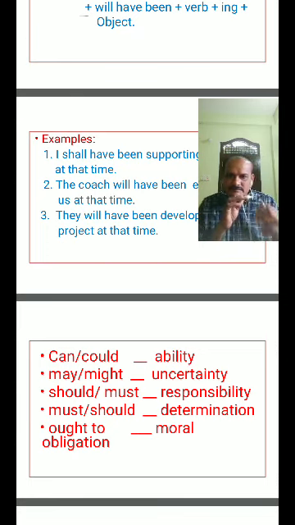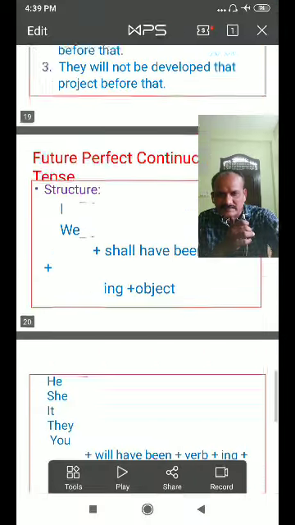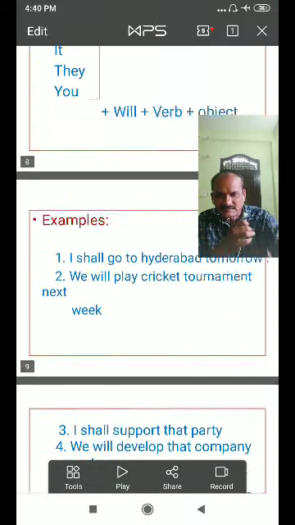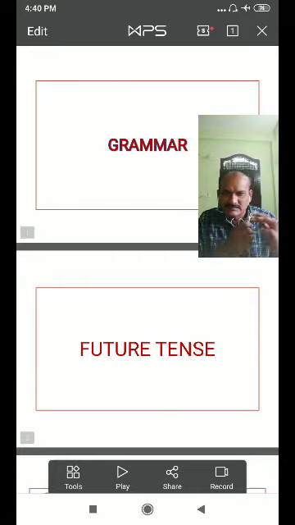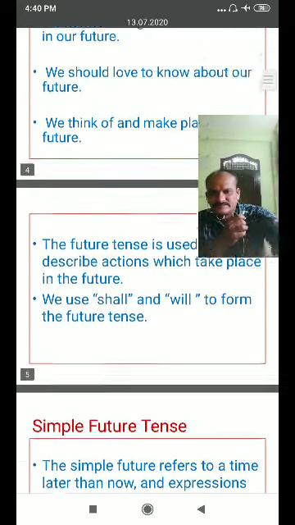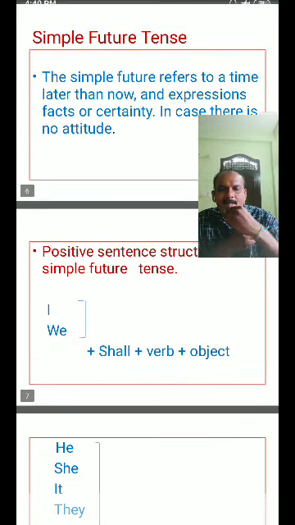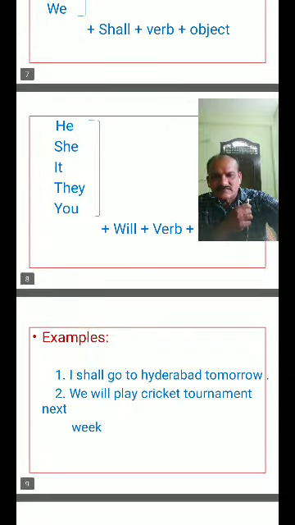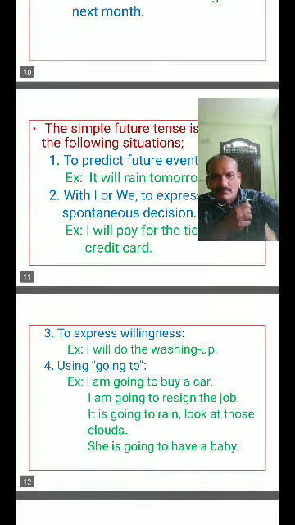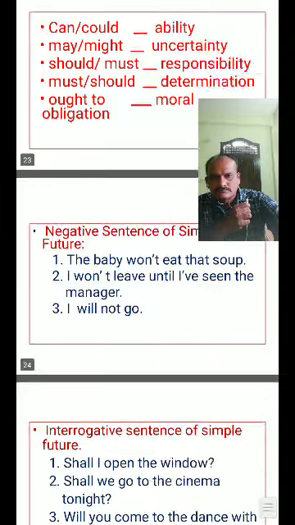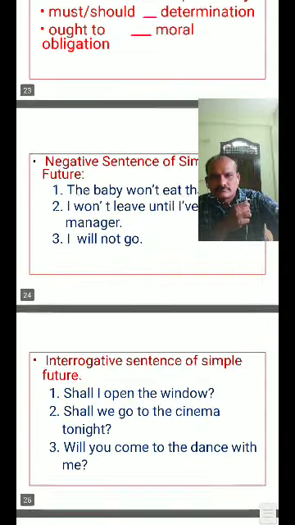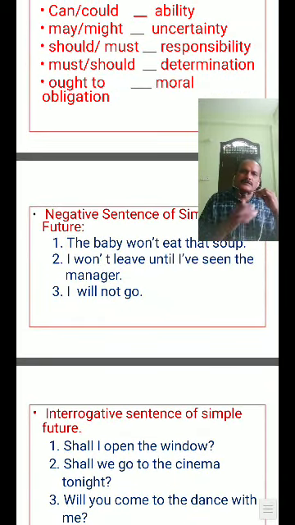Now come to negative sentence structures. Once again we will discuss negative sentence structures. First, simple present.